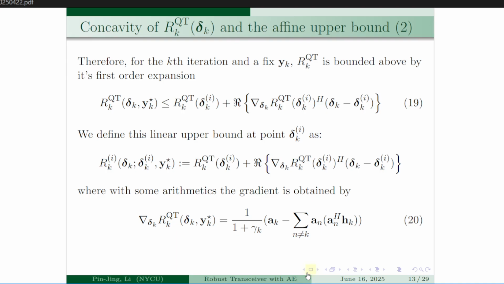And with some arithmetic, we can obtain the gradient with respect to delta k of this rate r_k after the transform, in equation 20.